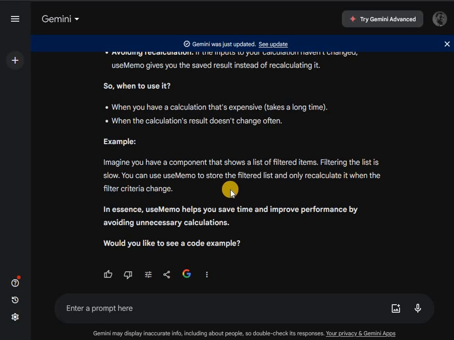I think I found a way to explain it. Use memo will block the re-rendering of the component where we applied use memo. In the last video there was a game which I played that explains this perfectly.